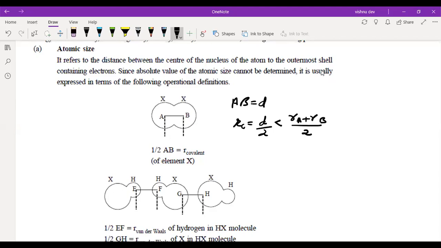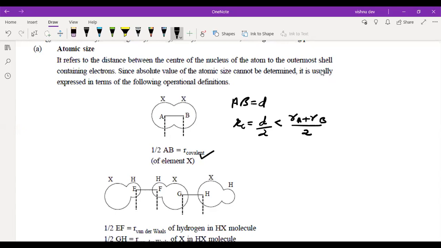Makes sense? This is between two atoms, because it is your covalent radius.